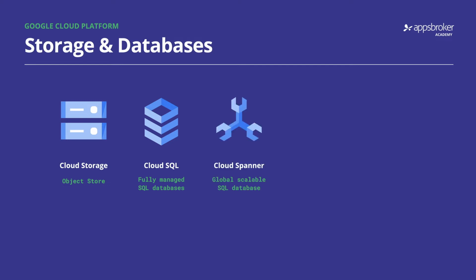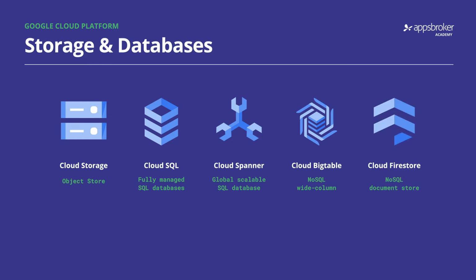Cloud Spanner is a cloud-native relational database built by Google that offers global high availability as well as horizontal scalability and strong consistency. Finally, we have two NoSQL options. Cloud Bigtable is a massively scalable wide-column NoSQL database. In fact, this is the same database that hosts your Google Mail. And finally, Cloud Firestore is a completely serverless NoSQL document store, ideal for web applications with fantastic mobile SDK support.